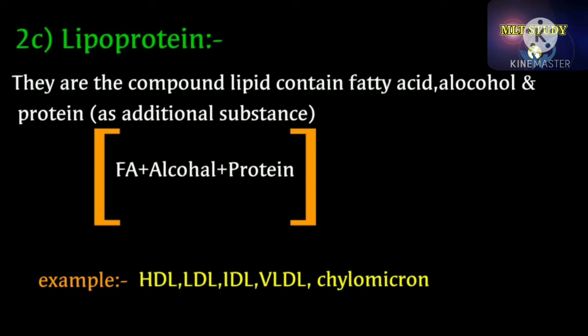They are compound lipids containing fatty acid, alcohol, and as additional substance they have protein. Examples are HDL, high density lipoprotein, LDL, low density lipoprotein, IDL, intermediate density lipoprotein, VLDL, very low density lipoprotein, and chylomicron.